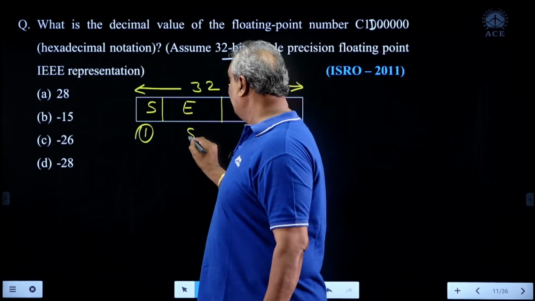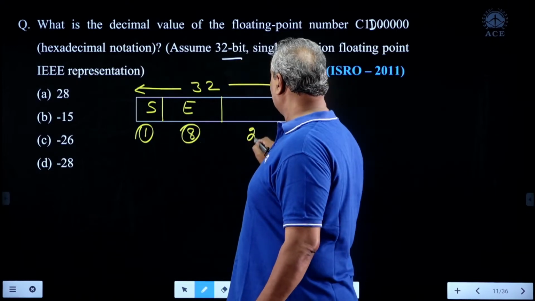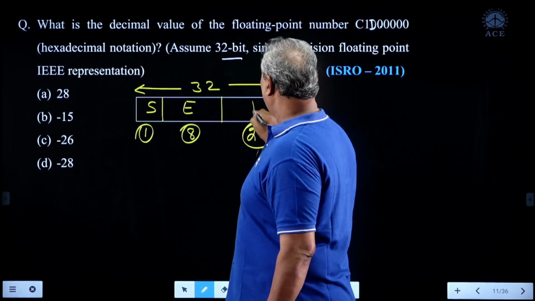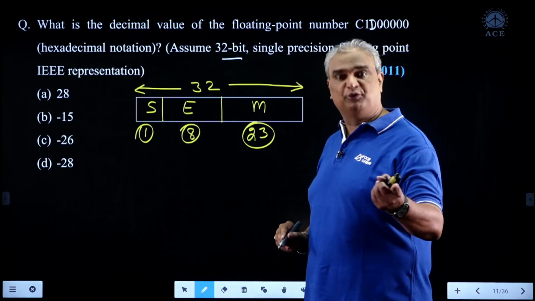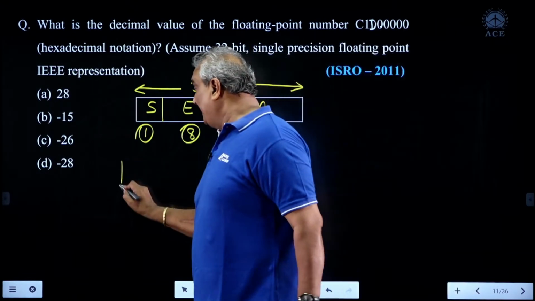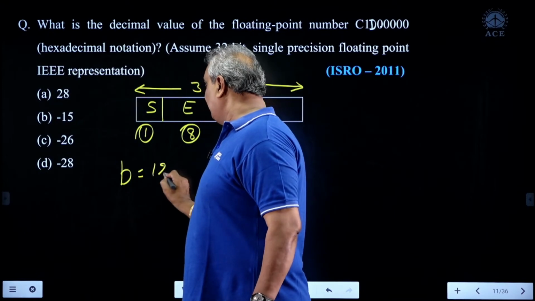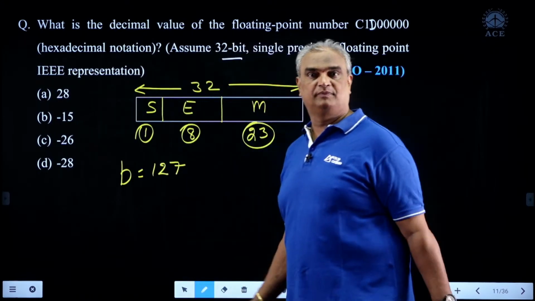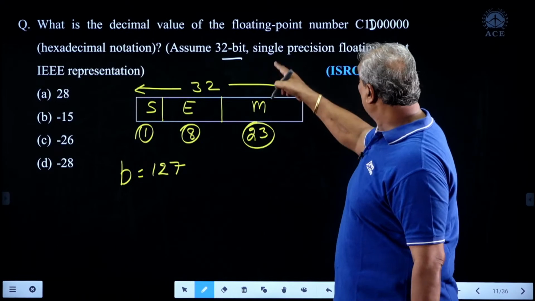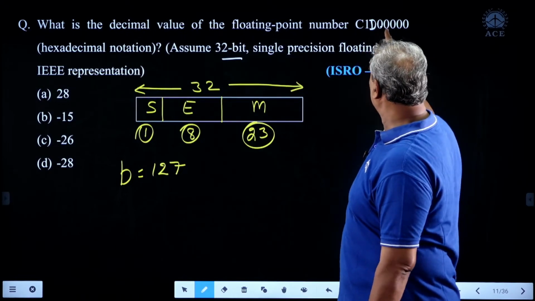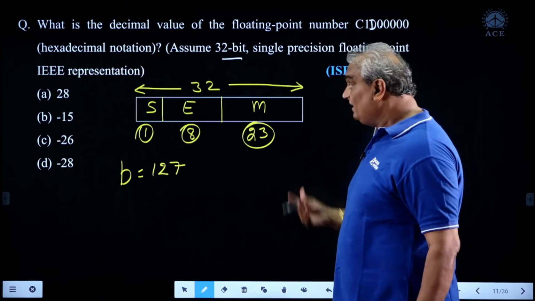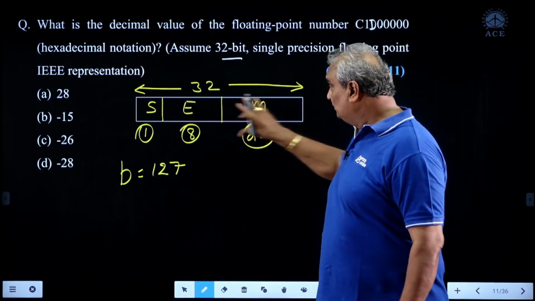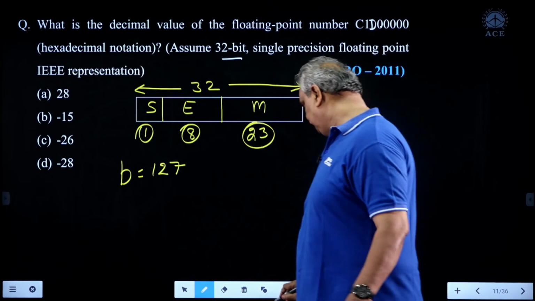Here its size is 8 bit and remaining 23 bits are used for mantissa. Mantissa is represented in signed magnitude form. In this, biasing value is nothing but 127. Now, you have to write the given value C1D00000 in the 32-bit register and divide the data according to this format.